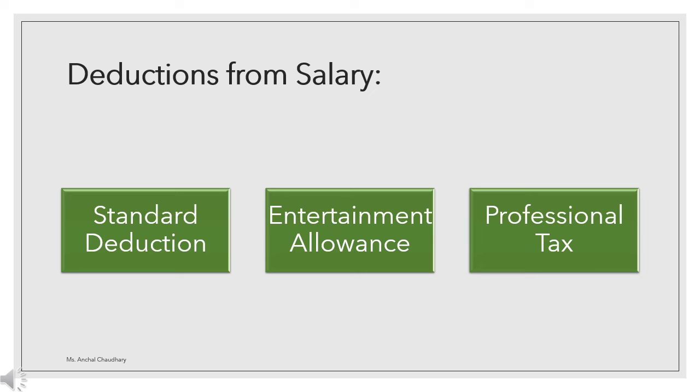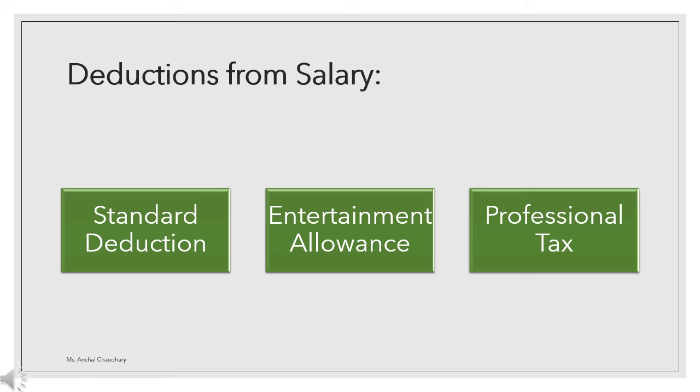In most cases the lower value is 50,000 only, so we consider 50,000 as the standard deduction. But if your salary is lower than 50,000, then that salary will be your standard deduction. Next is entertainment allowance. While computing the gross total income, first of all you have to include the entertainment allowance in your gross total income, and after computing it, you have to deduct a value again.